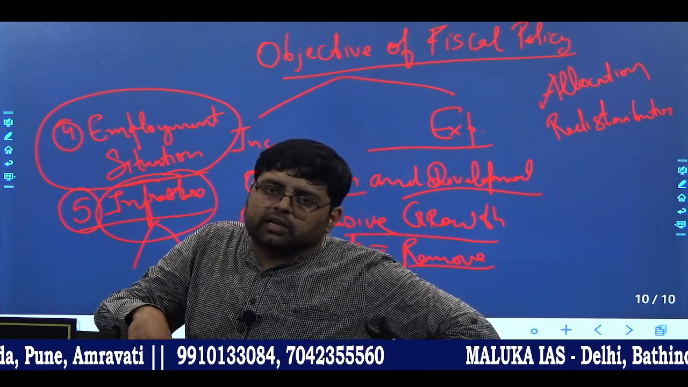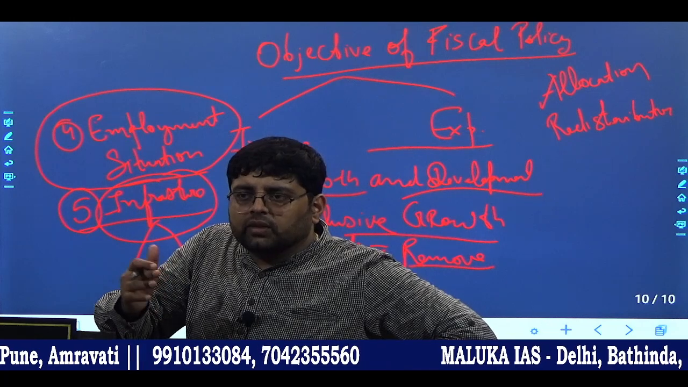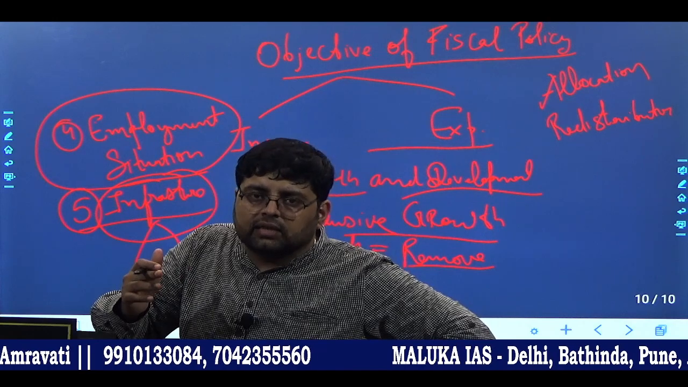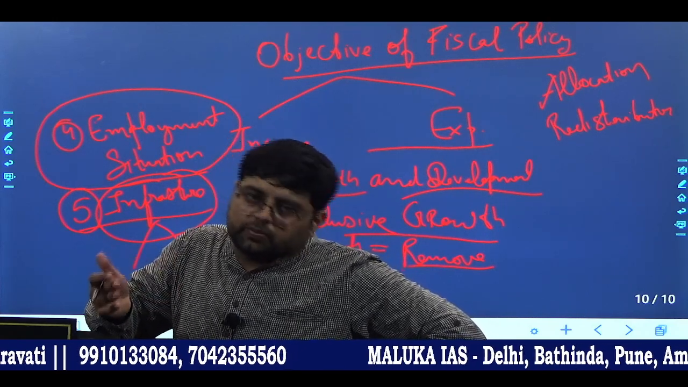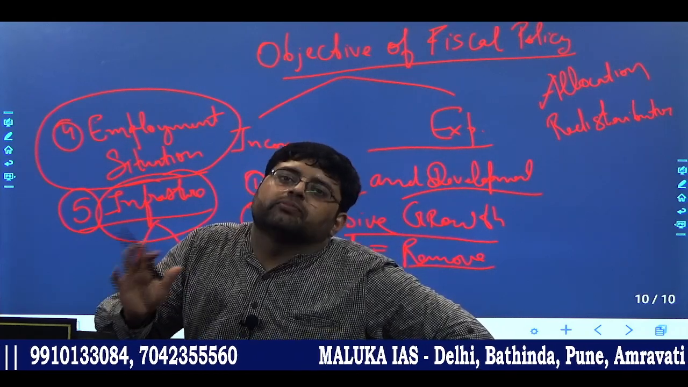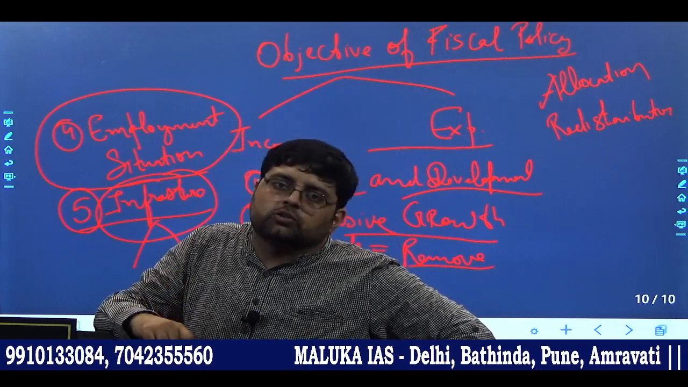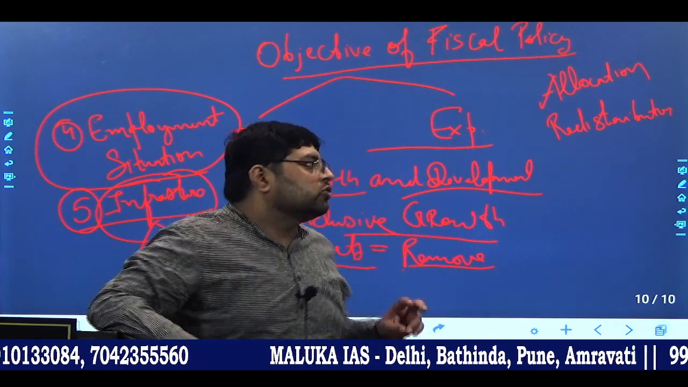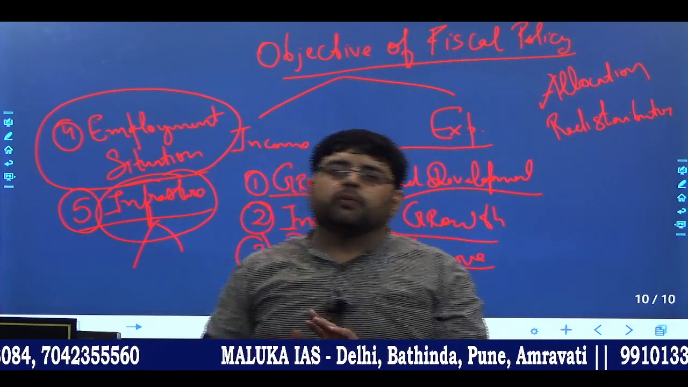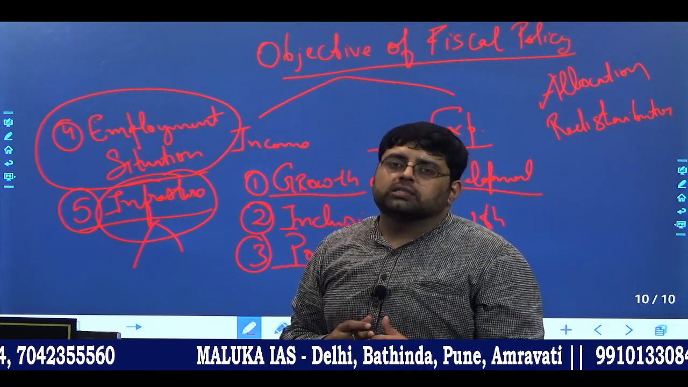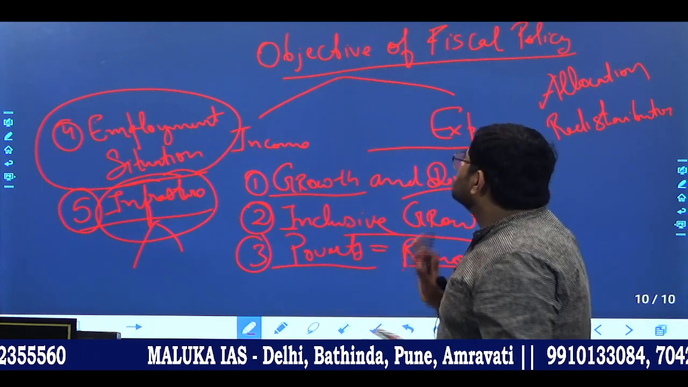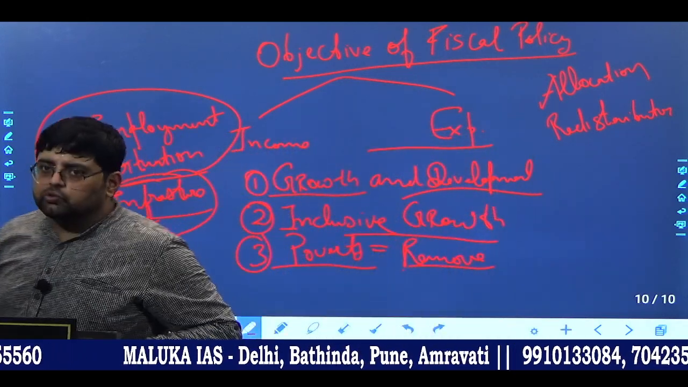Whereas redistribution here means the government is taxing the poor, taxing the rich, and whatever they tax from the rich, that tax amount is transferred to the poor person through various welfare schemes. So this is known as redistribution. In short, with the help of fiscal policy, the government tries to achieve the objective of allocation and redistribution. So this is about the objectives of fiscal policy, which you have to remember.